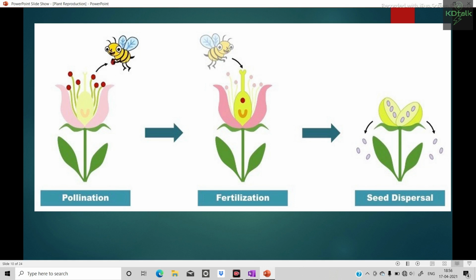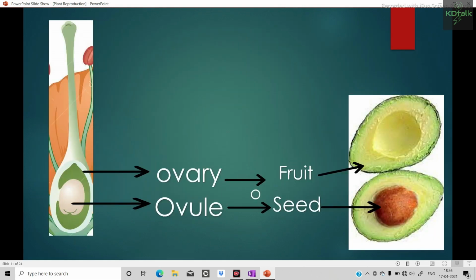Then after fertilization, the ovary is converted into fruit and the ovule changes into seed. If more than one ovule is present, then there would be a larger number of seeds in an ovary, in a fruit.